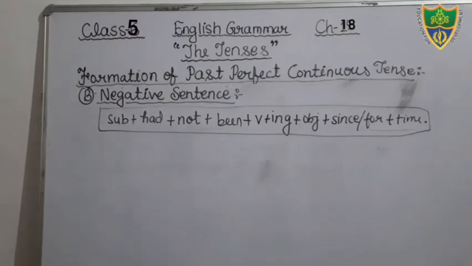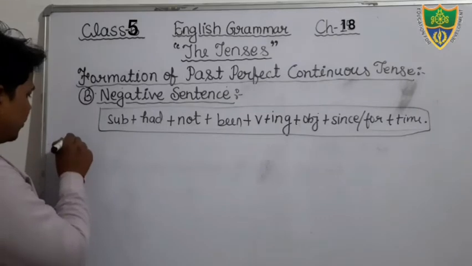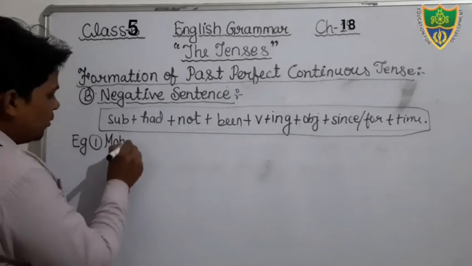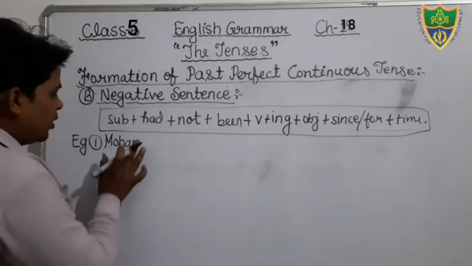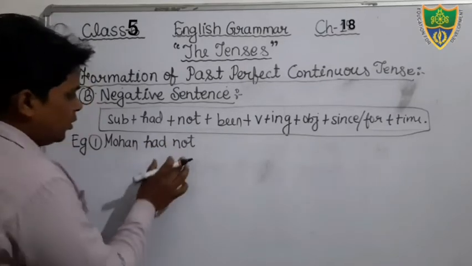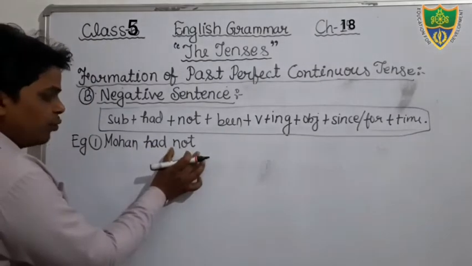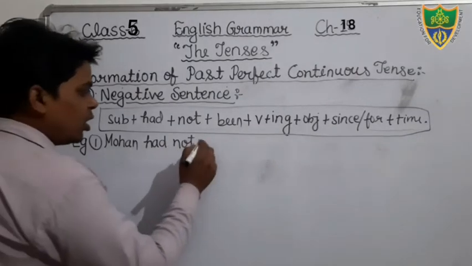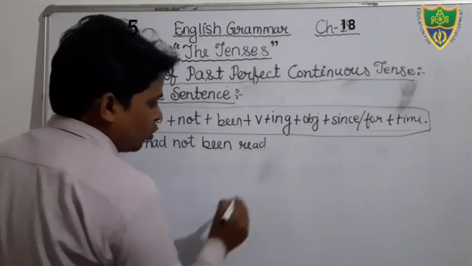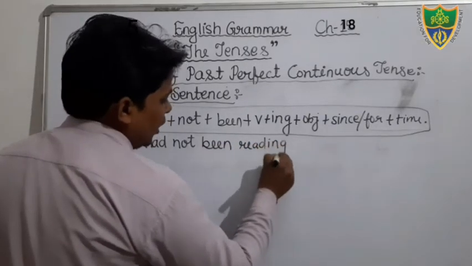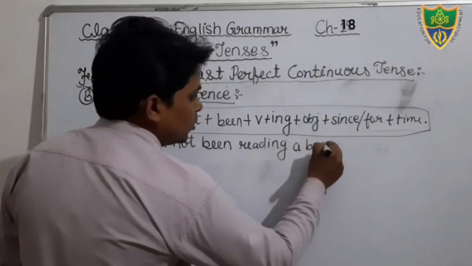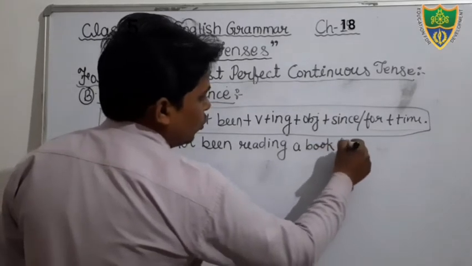Okay students, so we can see the example now. First example we can see, the same example I will write, but here we will write in negative form. Just see, Mohan had not. Okay, this is negative sentence, therefore I have used here the negative word. Mohan had not been. Read is your verb in which we will add ing, reading. Okay, Mohan had not been reading a book for 2 hours.